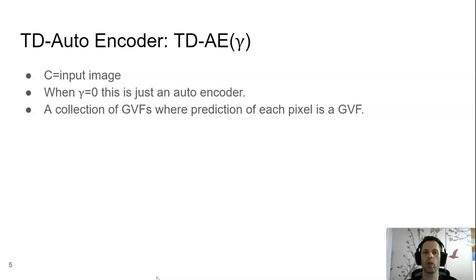For our experiments, we use an auxiliary task, which we refer to as a TD autoencoder, or TDAE, which uses the input image as the cumulant of our GVF. The reason for choosing such an auxiliary task is that autoencoders are a common choice for auxiliary tasks. With our definition, we can recover an autoencoder by simply setting gamma equal to 0, and when gamma is greater than 0, we have a collection of GVFs in which the prediction of each pixel is itself a GVF.